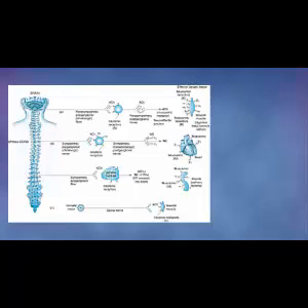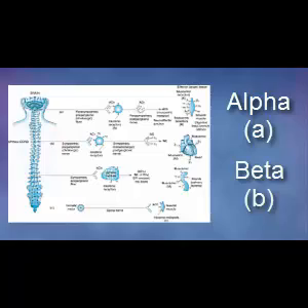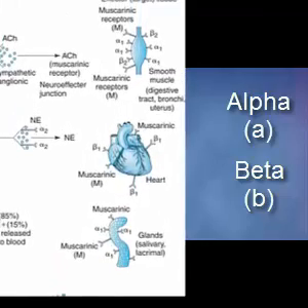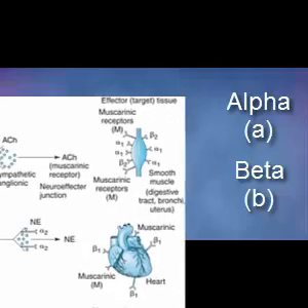The two types of adrenergic receptors are alpha and beta receptors. Certain effector tissues contain only alpha receptors, other tissues contain only beta receptors, and still other tissues contain both alpha and beta receptors. There are two subtypes of alpha adrenergic receptors, alpha-1 and alpha-2.